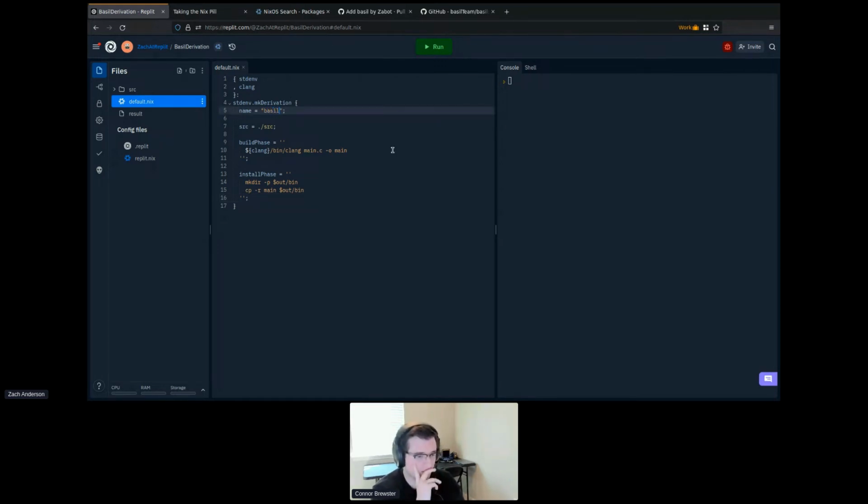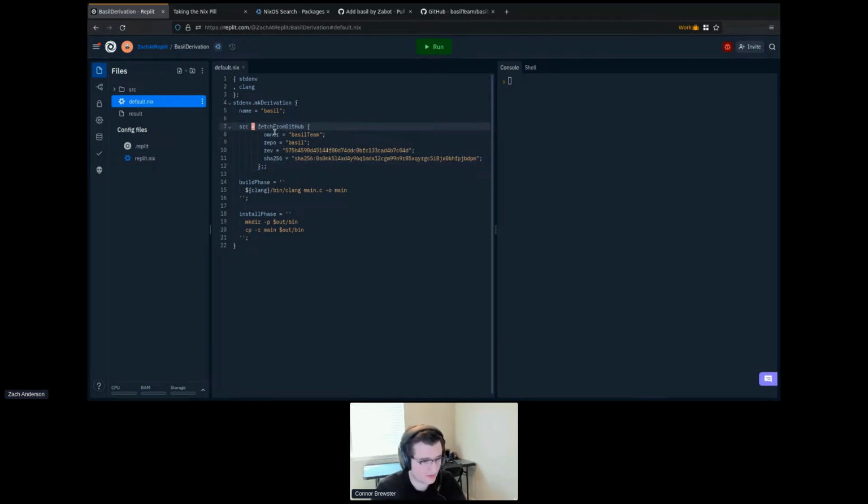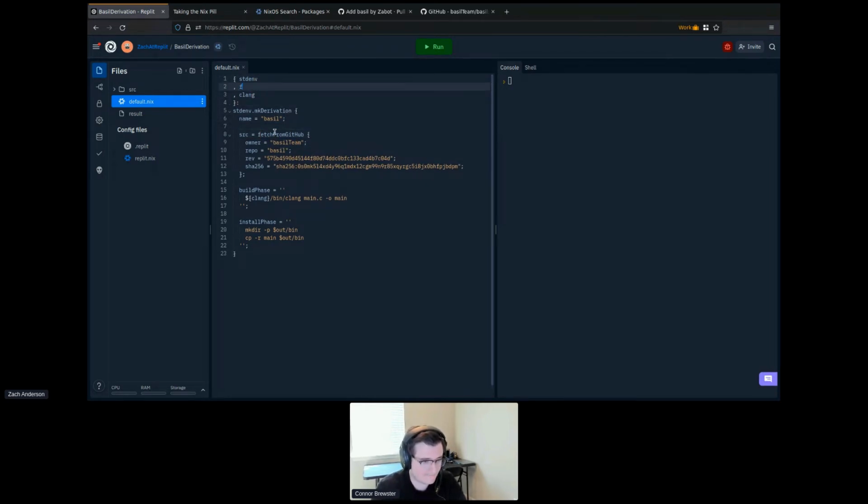So we're going to start by changing the name. This is going to be for Bazel. And then the source isn't going to come from a local folder. It's actually going to come from GitHub. So we're just going to use this Nix command to download some code from GitHub. Now, because we're using this fetch from GitHub, I have to make sure that I include that in my inputs so that Nix knows what I'm using. And then this owner and repo and revision and SHA all refer to the actual source code that we're grabbing.